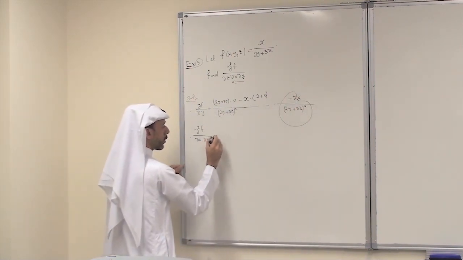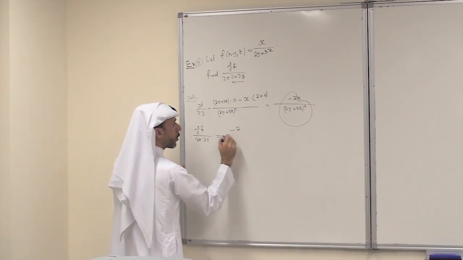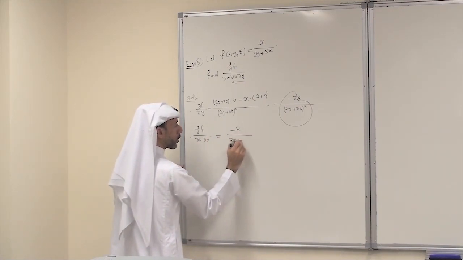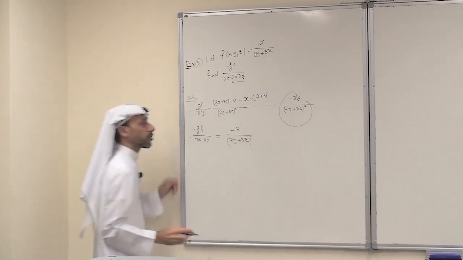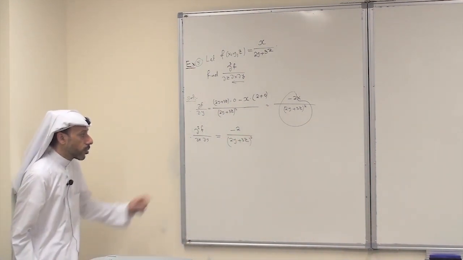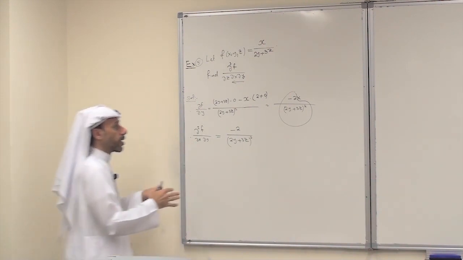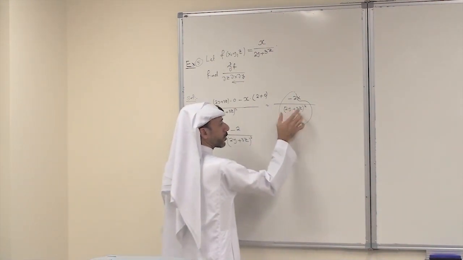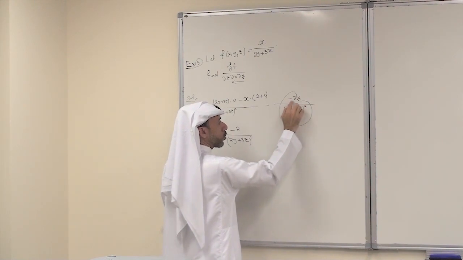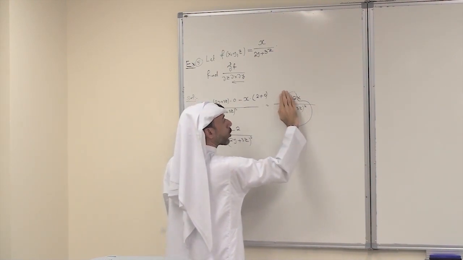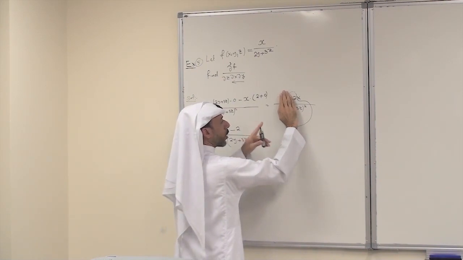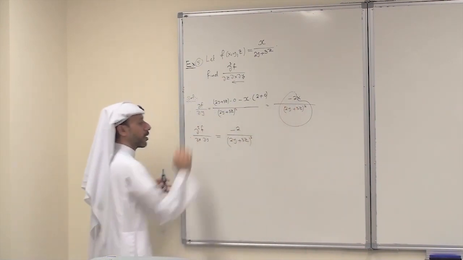So this is minus 2 over 2y plus 3z all squared. Because when you differentiate with respect to x, y and z are constant. So this whole thing is constant. Minus 2 is constant. This quantity is a constant. When you differentiate with respect to x, differentiating x is 1. 1 times everything. So this is the derivative.